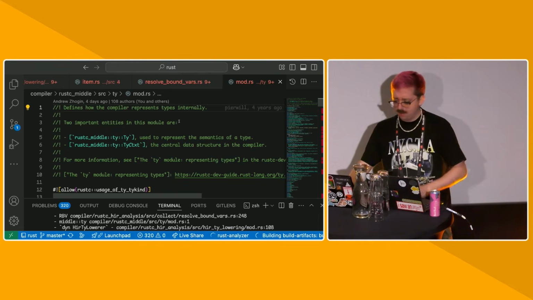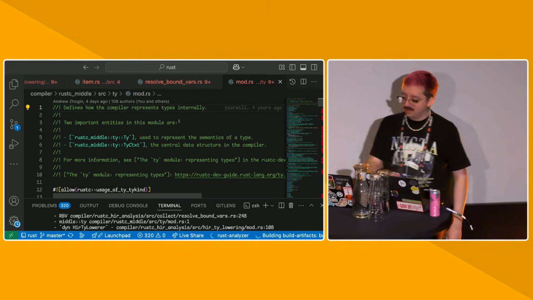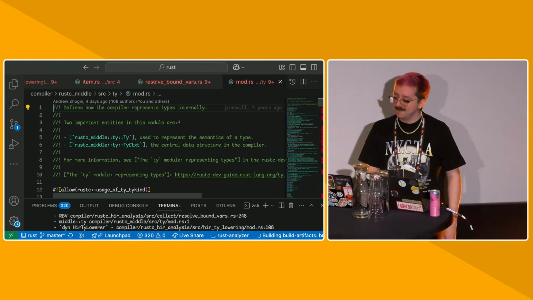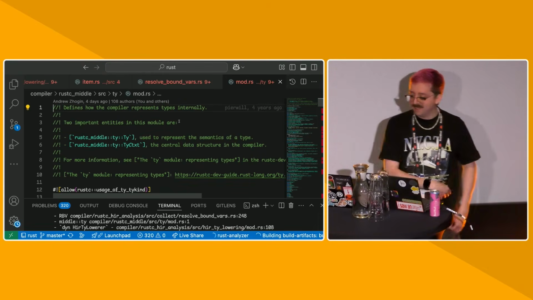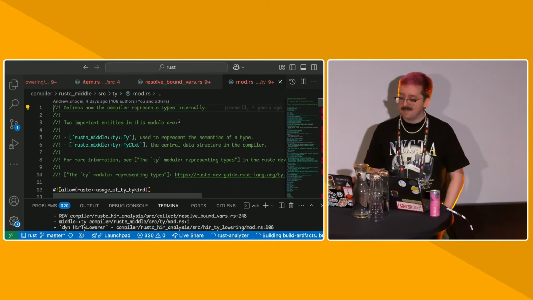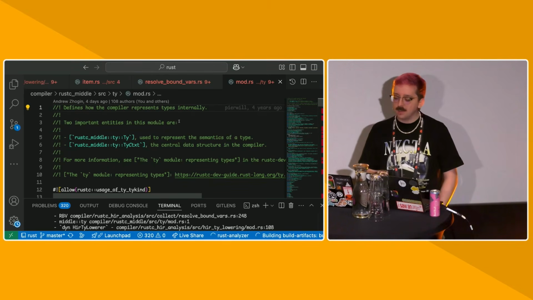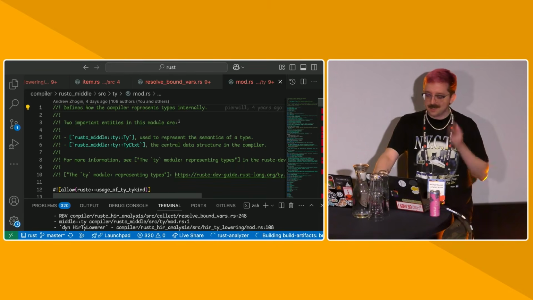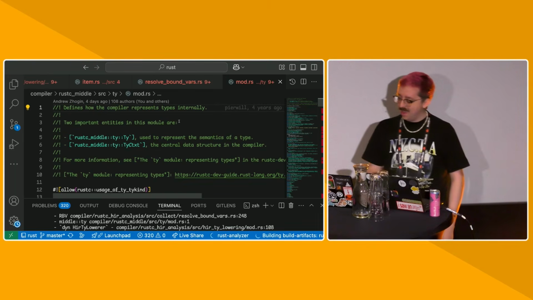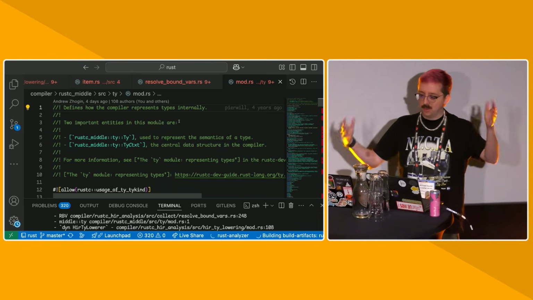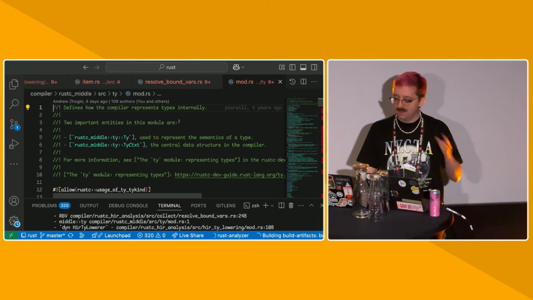So why do we need another representation? We already had 2 at this point. Do we really need another? Specifically, middle ty is very useful for us on the types team because it's the representation that has no fluff. It has no spans. All the syntax has been stripped away. Even a lot of the notions that might be different for users have been abstracted away. Like, we treat structs, enums, and unions all as the same thing. We call them ADTs, abstract data types. For example, if we lower 2 u32 types in vastly different parts of the program, they turn into the same ty in the middle representation.